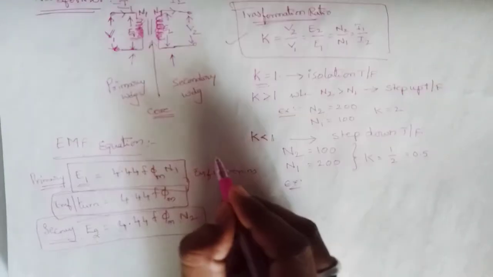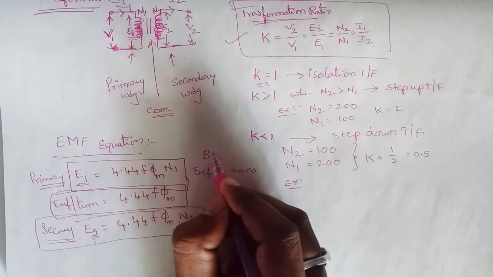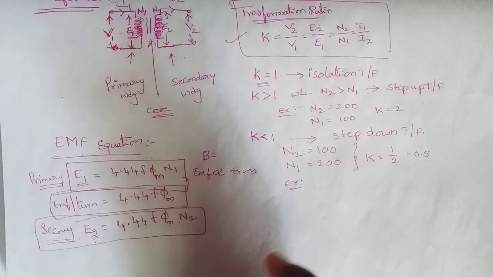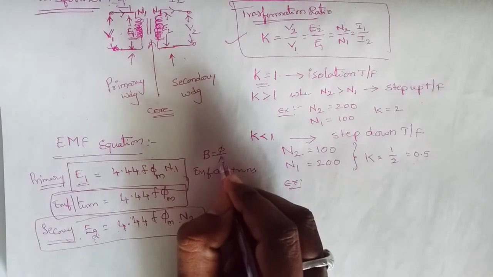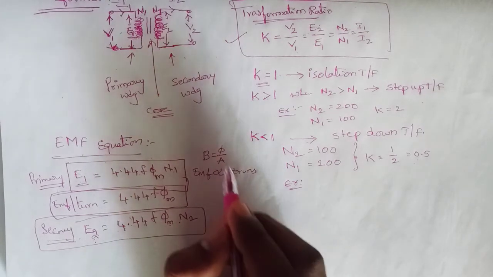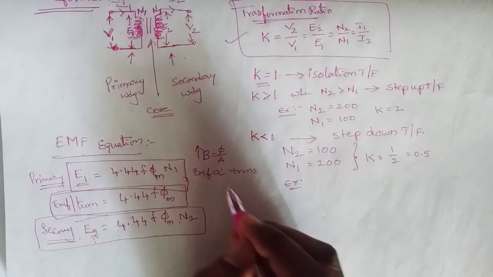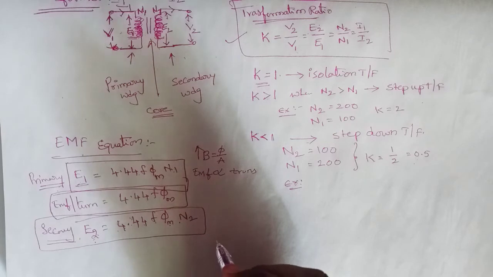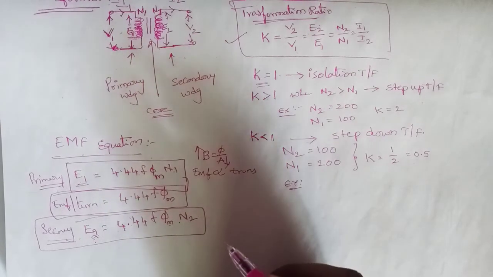One more thing, B is nothing but the flux density. B is equal to phi by A. If the flux density is increased, then automatically the area is going to be decreased.